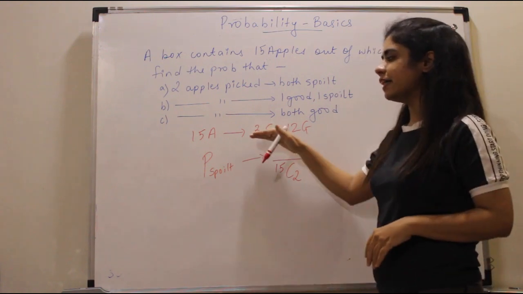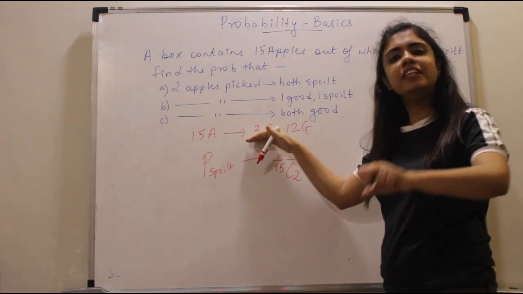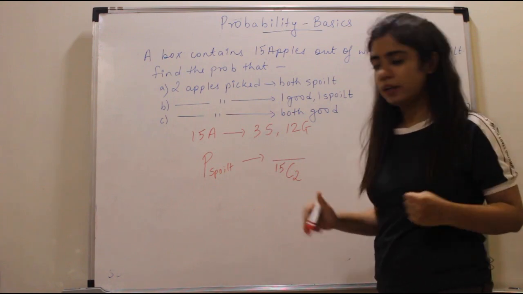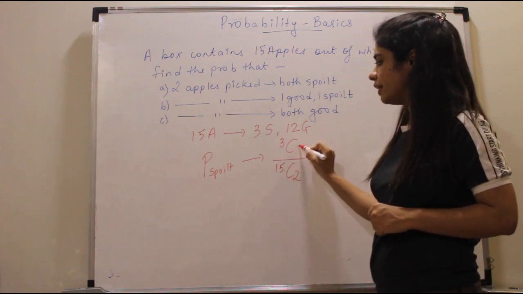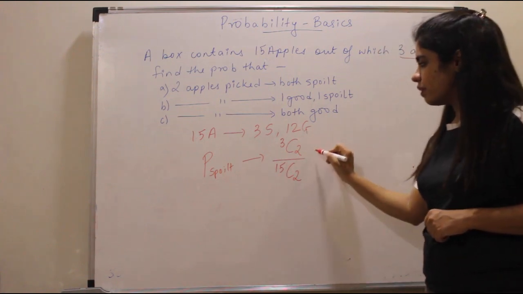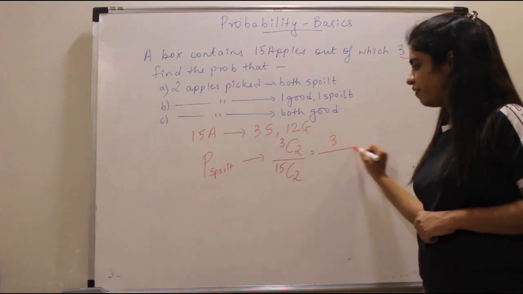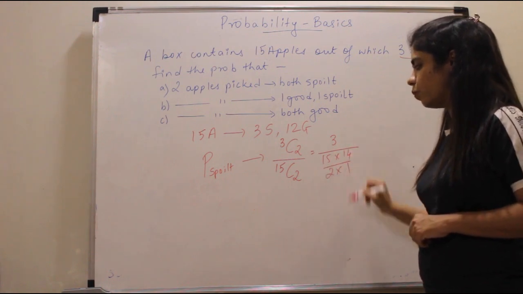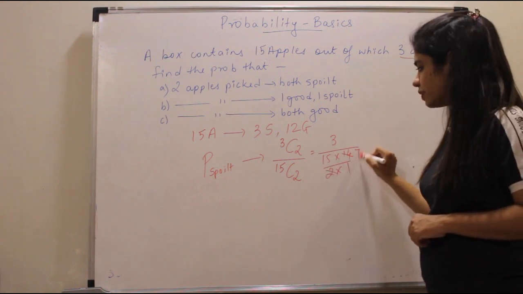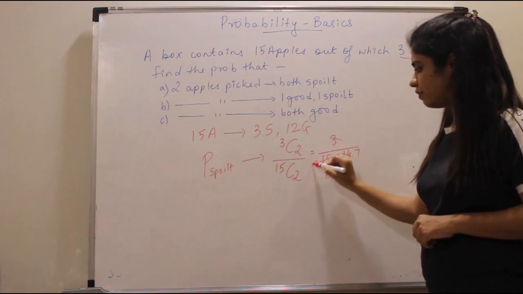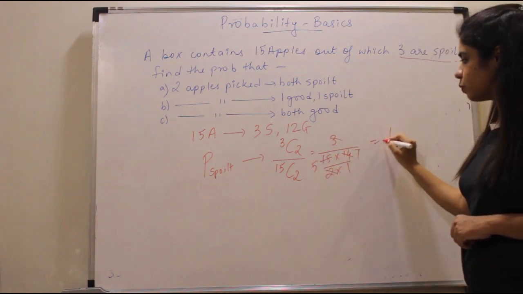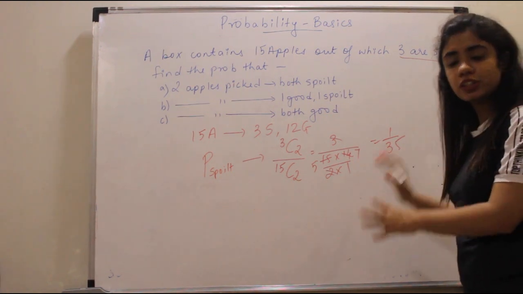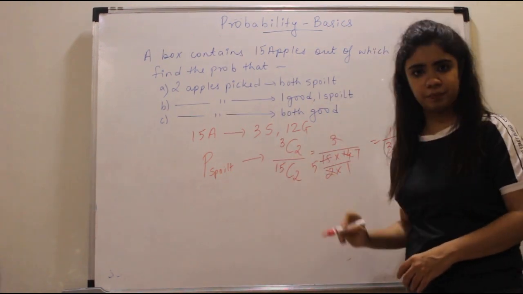Total spoiled apples, how many are there? 3. So out of these 3 only I am picking 2 apples, right? Because I want both of them to be spoiled. So my numerator will be 3C2. So this value will become 3. 15C2 will be 15 into 14 upon 2 into 1. 2 ones are 2, 2 sevens are 14, 3 ones are 3, 3 fives are 15. So your answer becomes 1 upon 35. See, calculation is an easy part. You just have to understand what will come here.